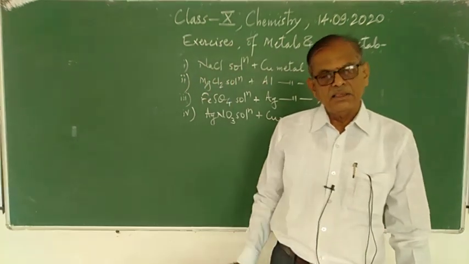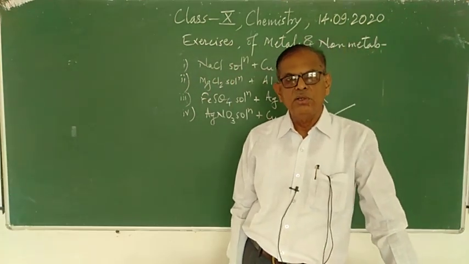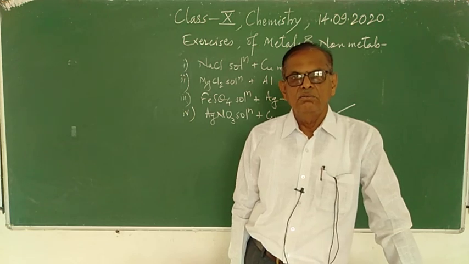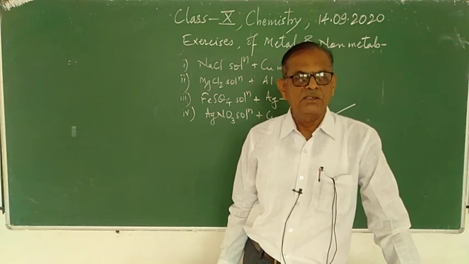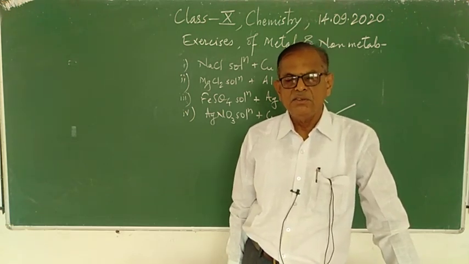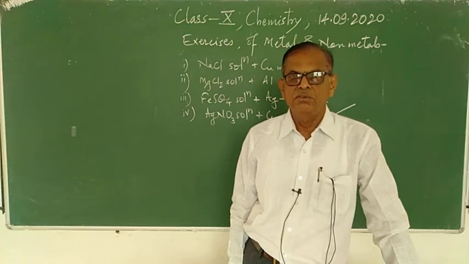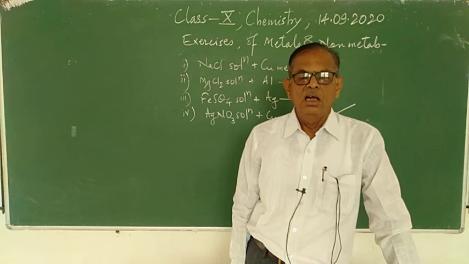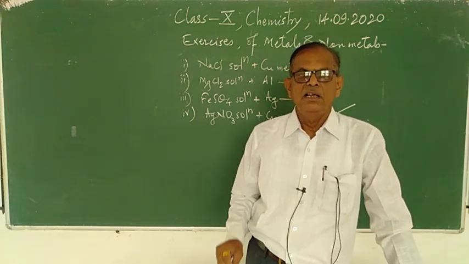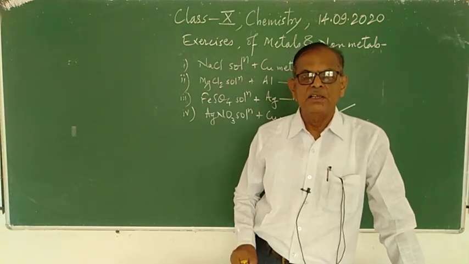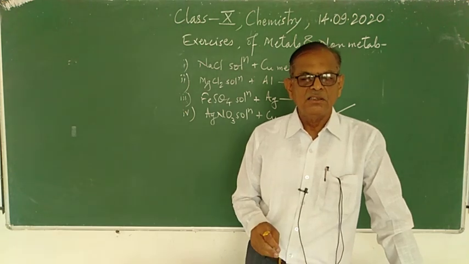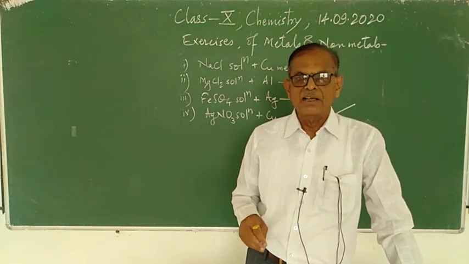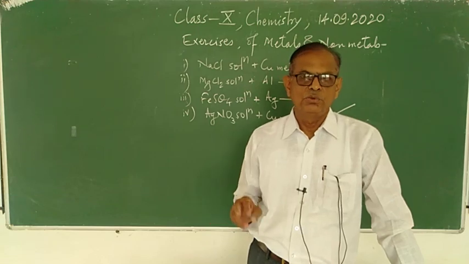So remember, I have told you about this reaction when we were studying the activity series. In the activity series, an element having a higher position, which is more reactive, can displace the element having lower activity from its salt solution.